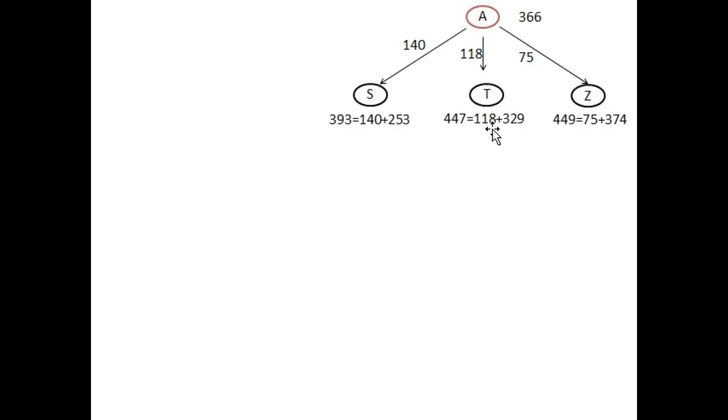What is 118? 118 is g of t, the distance between the initial state and the t node, and 392 is the heuristic value for t. In the same way, f of z is equal to 75 plus 374. 75 is the distance from the initial state to state z, so this is g of z, and 374 is the heuristic value for the z node.